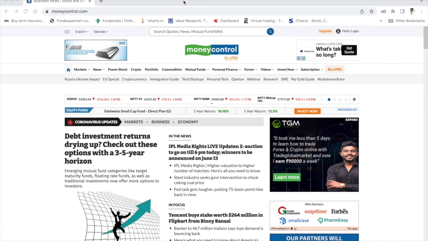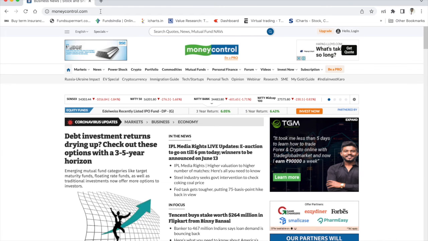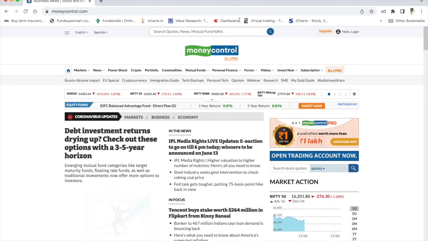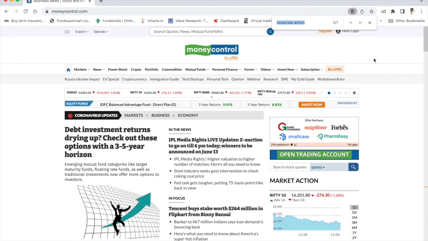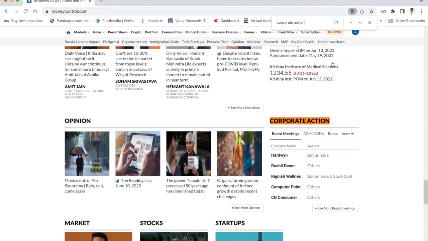Now, if you want to see the corporate action online, there are many ways. One of the ways, you can simply go to moneycontrol.com. Once you go to moneycontrol.com, do Control F, type corporate action, and you will go to the corporate action section.